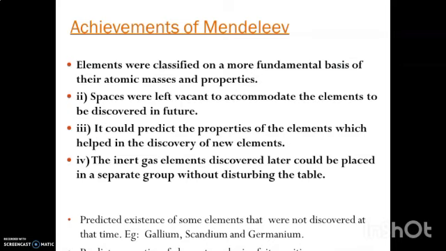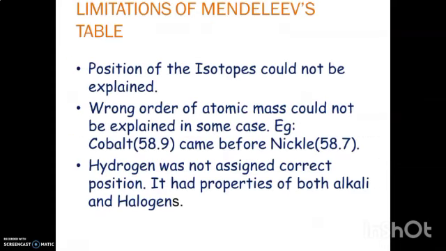He predicted properties like boiling point, melting point and nature. Later the elements were identified and his predictions were correct. He also put a slot for inert gases in the periodic table, which were later identified. And he predicted the existence of elements like gallium and germanium, which we discussed.